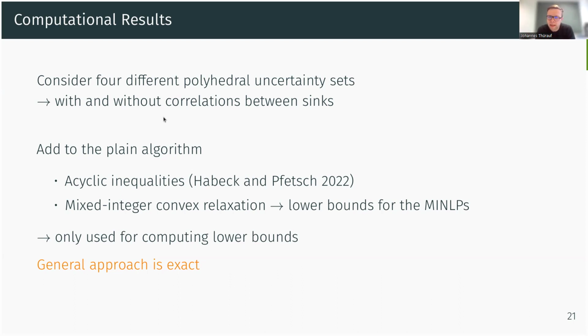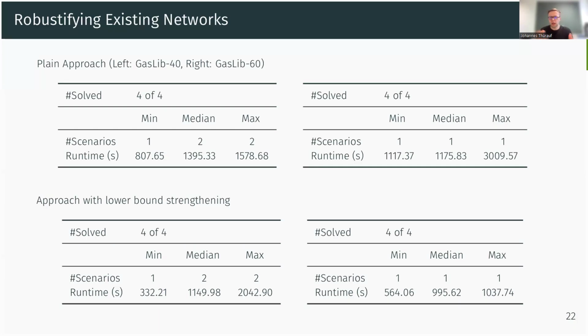And then we applied our algorithm to different use cases, and I will present to you now 2 different use cases. So the first one is that we want to robustify an existing network. So we have an existing network, we now have an uncertainty set, and we want to robustify it by building new arcs in parallel. And here we have our computational results. So above, we have our plain approach. Below, we have the approach with additional lower bound strengthening.